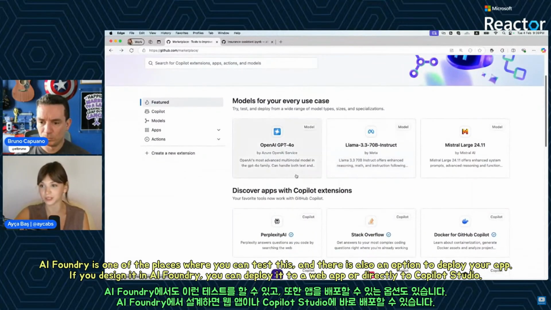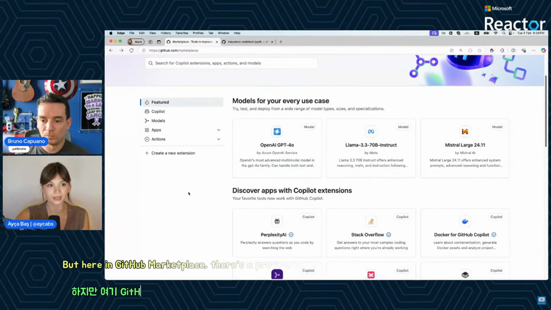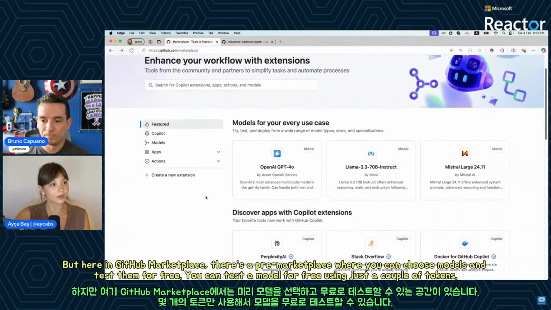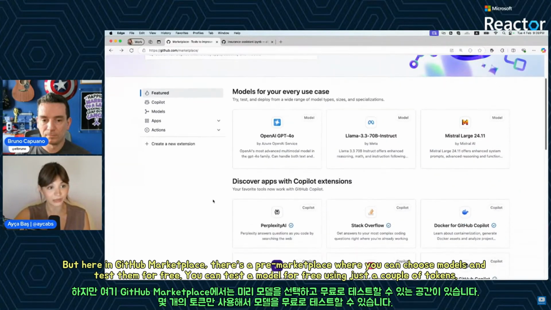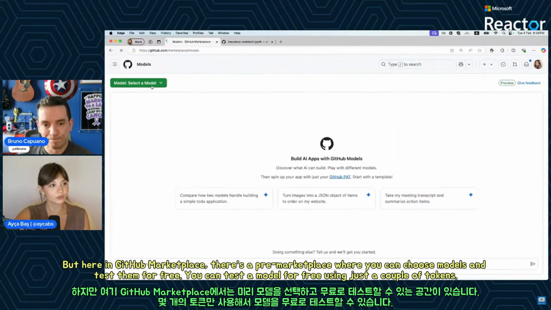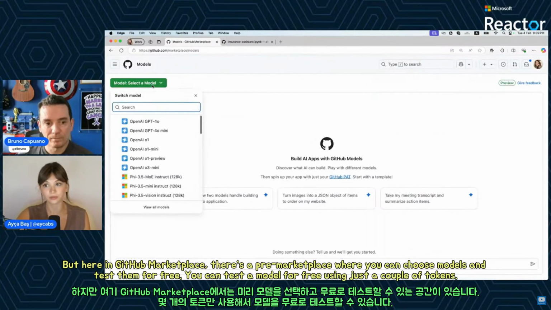AI Foundry is one of the places where you can test this. And also, there is an option to deploy your app. If you design it in the AI Foundry, you can deploy to a web app or you can deploy to Copilot Studio right away. But here in the GitHub Marketplace, there's a pre-marketplace where you can choose models and you will be able to test out models for free for basically a couple of tokens.